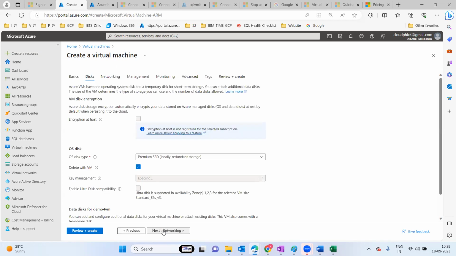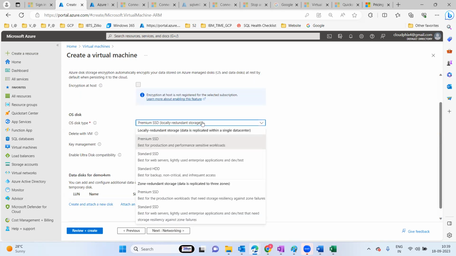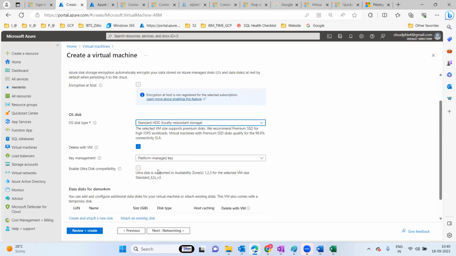The other thing is the disk related stuff. Yesterday we discussed about the disk: premium disk, SSD disk and HDD disk. This is the solid state disk, and the magnetic disk is HDD, hard disk. That is recommended for non-critical, testing related, backup related. For non-prod you can use the solid state disk, and for production, highly critical workloads you can utilize the premium one. Even zone redundant storage is applicable as an option. As I'm going to use this for testing purposes, I will choose the SSD disk.